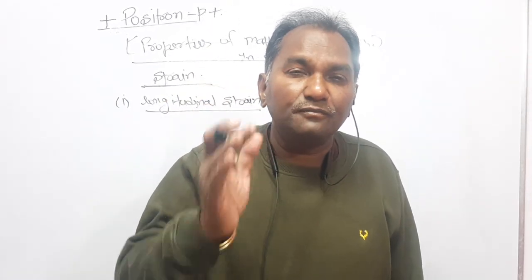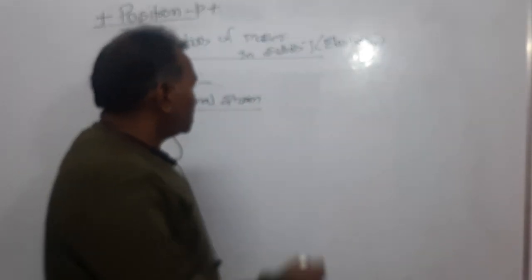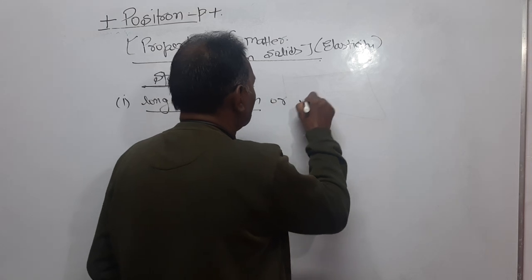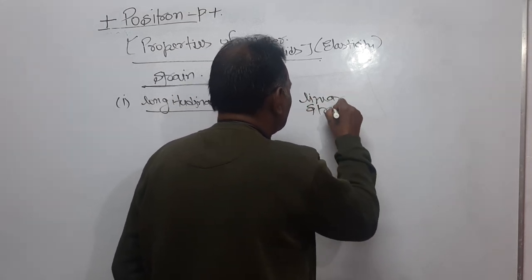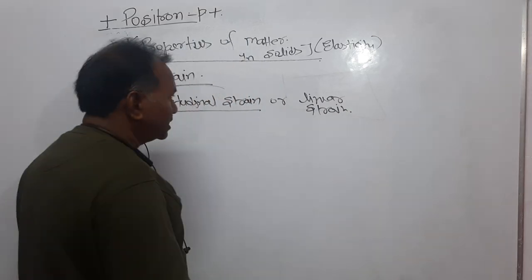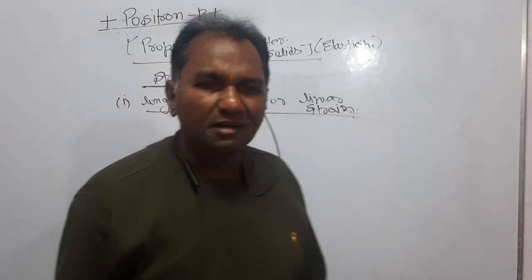The force applied on the body should be within a limit, and that is said to be the elastic limit. So longitudinal or linear strain. What is this? Dear students, longitudinal or linear strain.